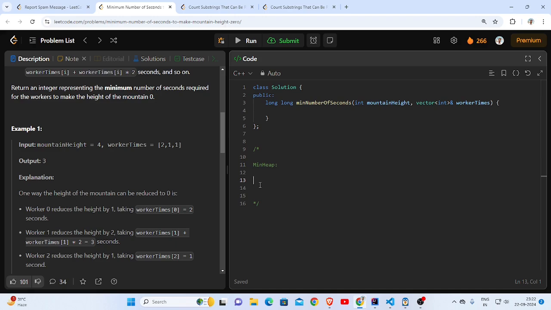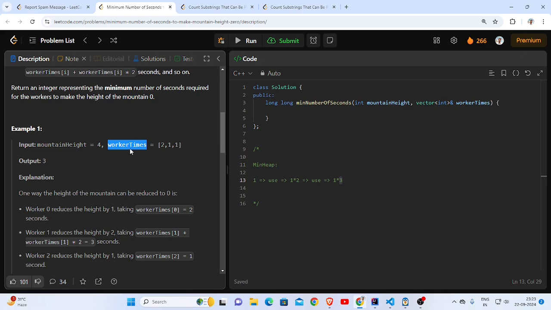Suppose this is the worker, I use it, the new rate will become 1 into 2. I use it again, the new rate will become 1 into 3. So at any point I need the original value of the rate for that particular worker and the number of times that worker has been used.